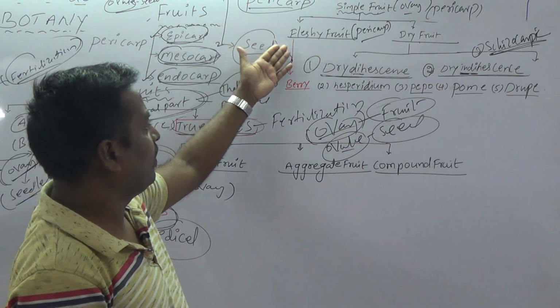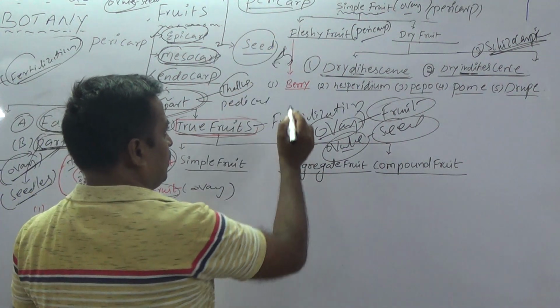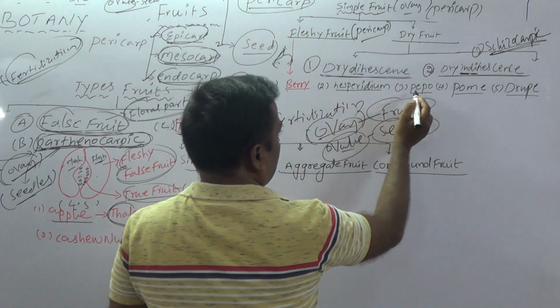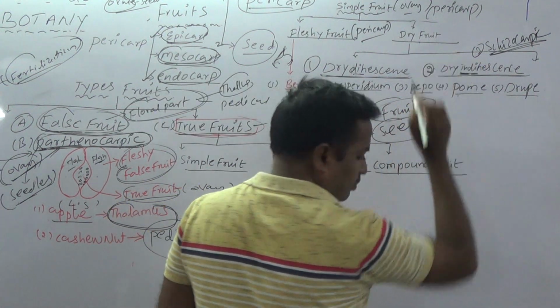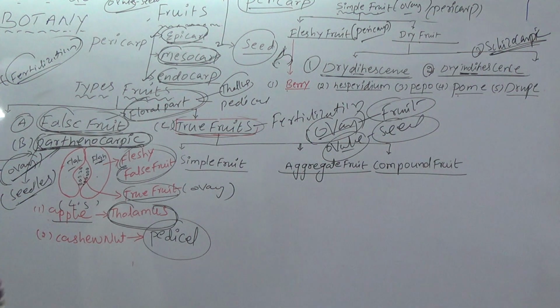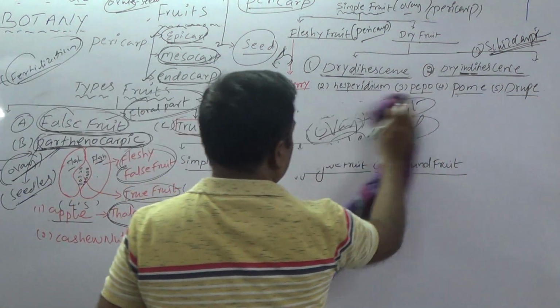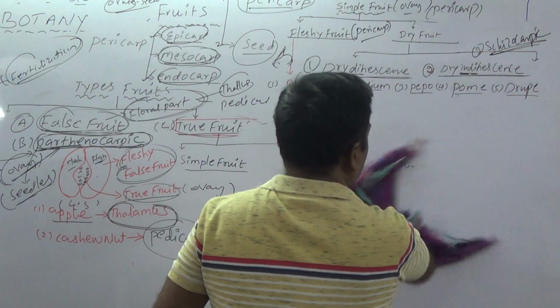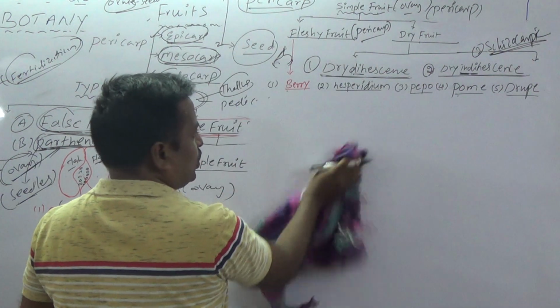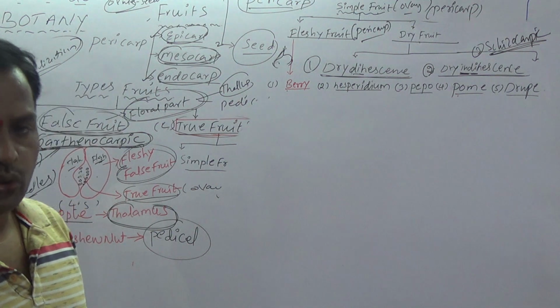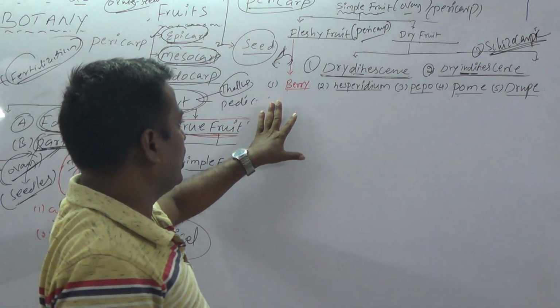So different types of fleshy fruits are present. The first one is berry, then hesperidium, pepo, pome, drupe. How many types of fleshy fruits are there? Five types. What is the first one? Berry. And the second one, hesperidium. The third one, pepo. The fourth one, pome. And the fifth one, drupe.